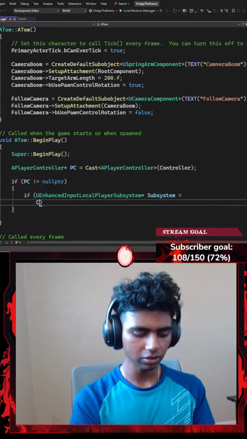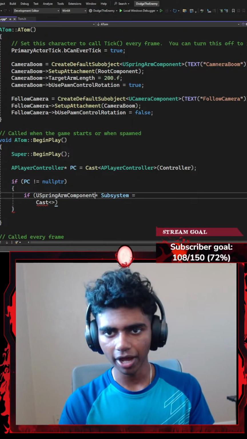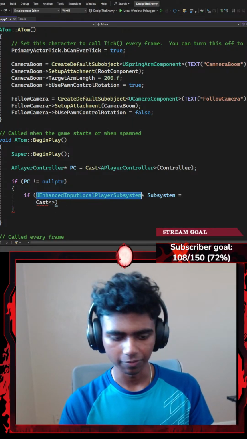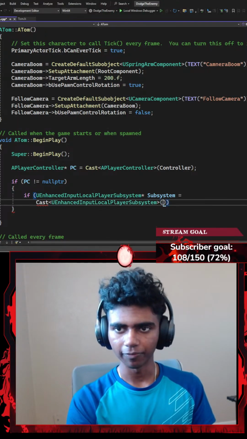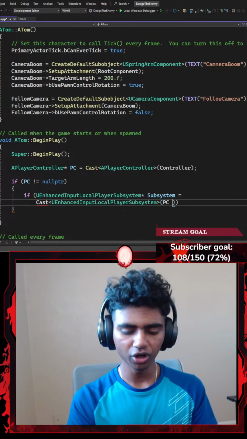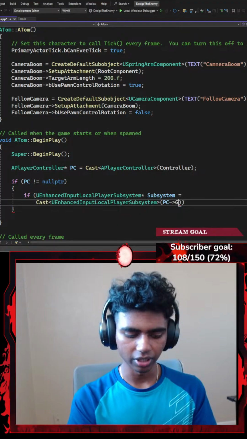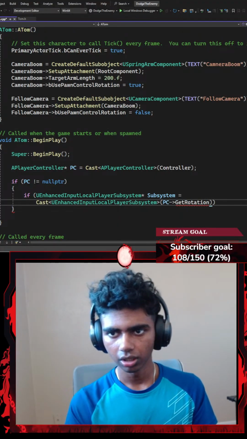Inside the cast I'm going to add my UEnhancedInputLocalPlayerSubsystem, and then a pair of parentheses with player controller that points towards get control rotation.